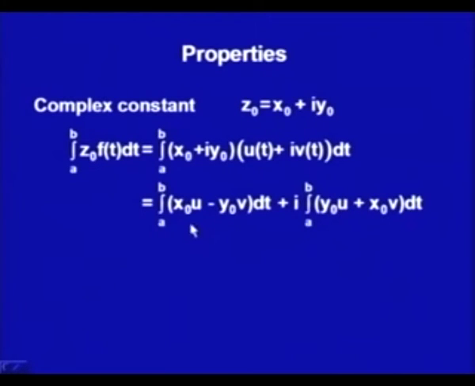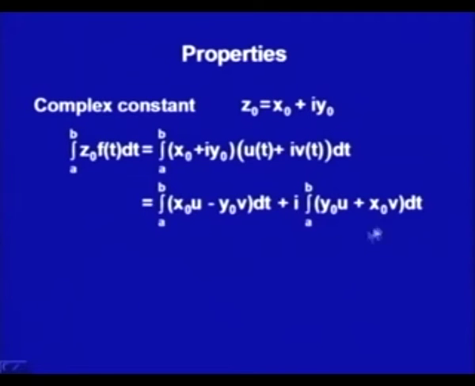Now, if I take the first term here, x naught u dt, integral a to b, and from here I take the second term, integral a to b of x naught v dt, this is with i times.